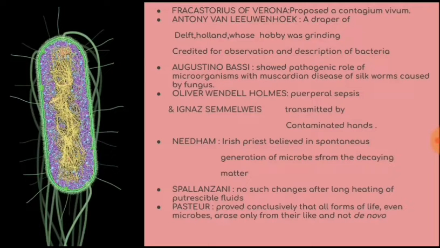Then later we have Pasteur, one of the famous microbiologists. Pasteur proved conclusively that all forms of life, even microbes, arose from their like and not de novo. According to Pasteur, all forms of life, whether microbe or human, arose from their own kind. That is, a microbe arose from another microbe, and a human arose from another human. That is how the forms of life started reproducing.